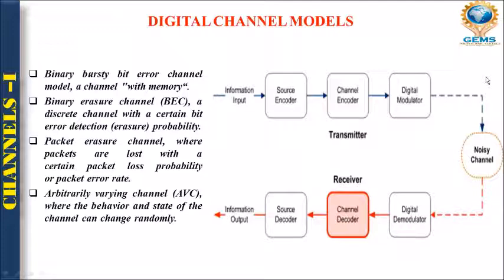The message is then passed through this channel, and it is received at the receiver end, where the digital demodulator does its activity to change this transmitted signal into your output signal, right?